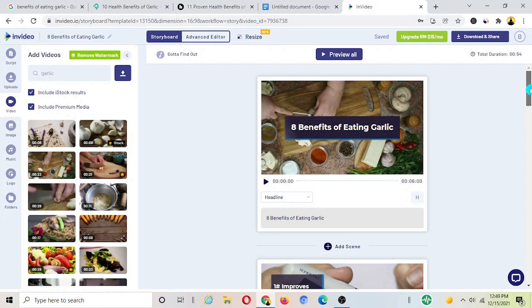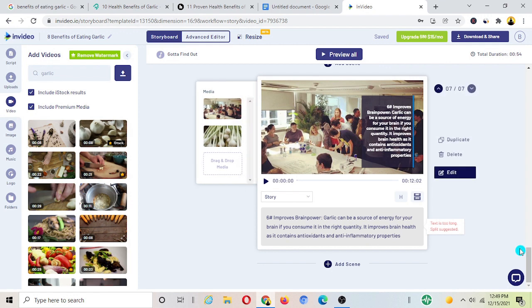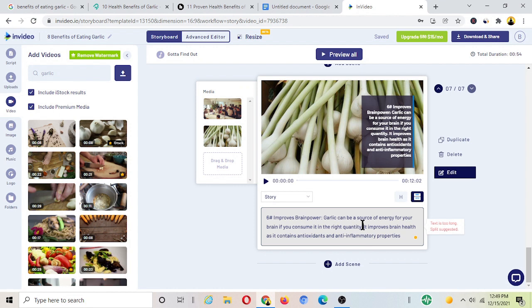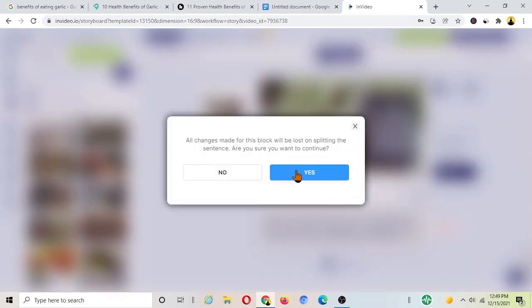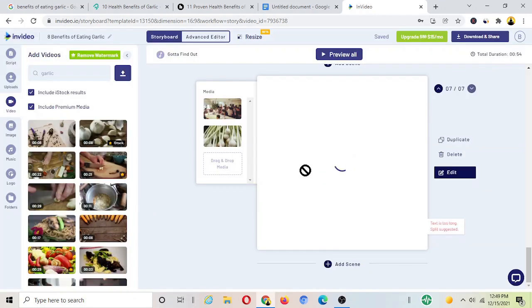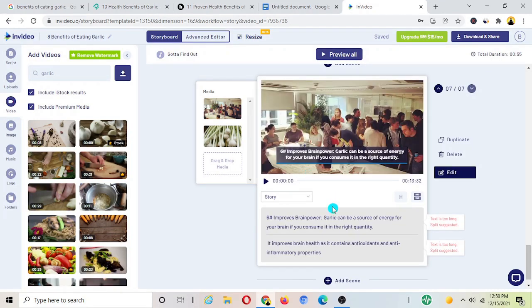Now go to the bottom here. What you can do here is, it says text is too long, split suggested. In cases like this, if we have too long text, we need to simply split it. To do that, from where you want to split it, simply put your cursor over there, click on there, and then you have the option here to split the text. It asks, do you want to split it? Just hit OK. Now it's going to split the text automatically here.